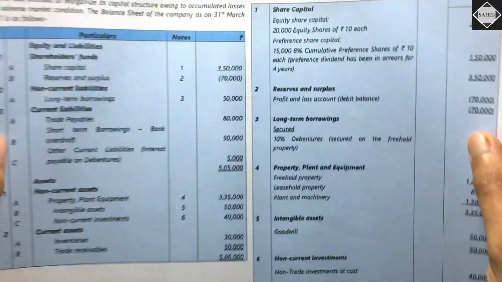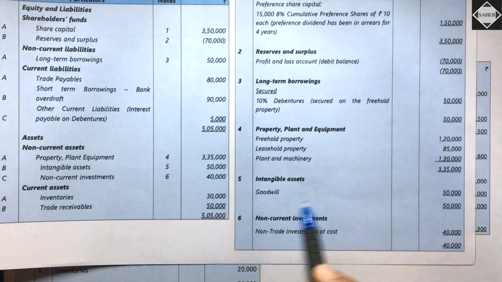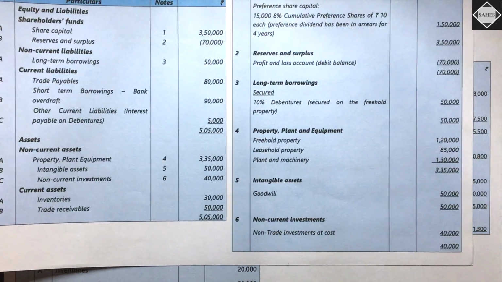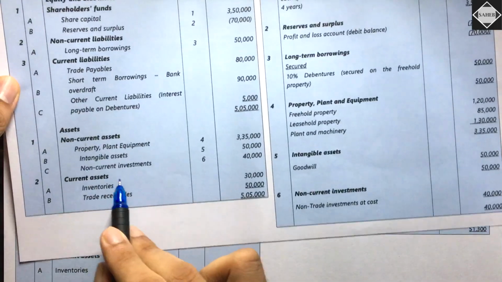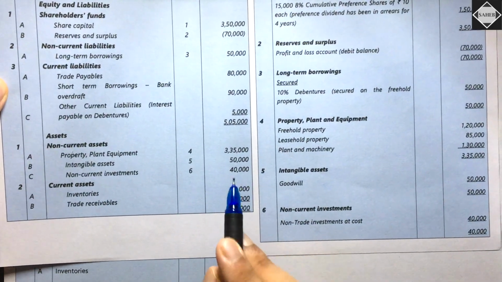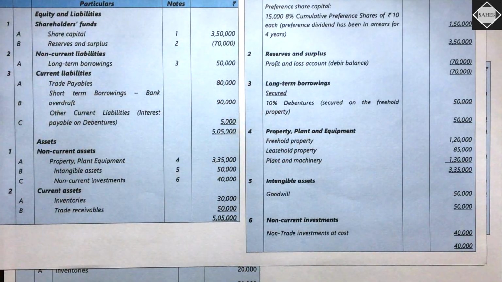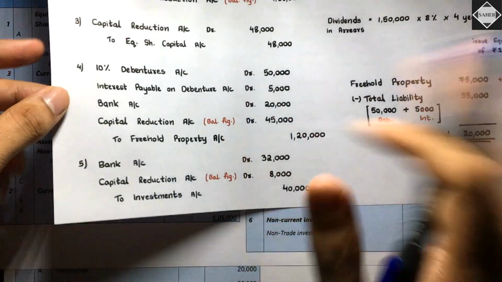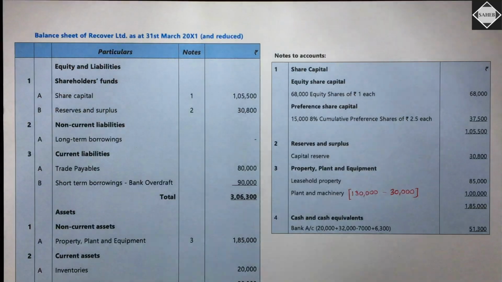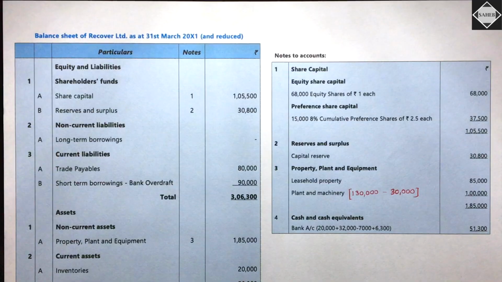Okay, we are done with PPE. Then come to the intangible assets, note number 5. In intangible assets we had goodwill. Do we still have goodwill after reconstruction? No, goodwill has completely been written off. So we will not have intangible assets over here. After that we had non-current investments in the old balance sheet, 40,000. Do we still have it? No, investments are sold. We passed a journal entry for that. Investments were sold for 32,000, but the investments are gone, 40,000 has been credited and cancelled off. So in the new balance sheet, investments will not be there. You can see over here, no investment. Directly current assets are there.